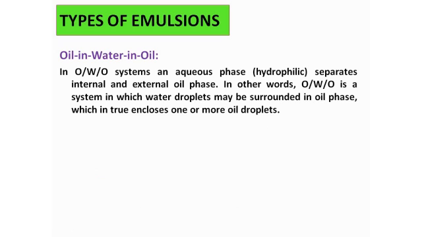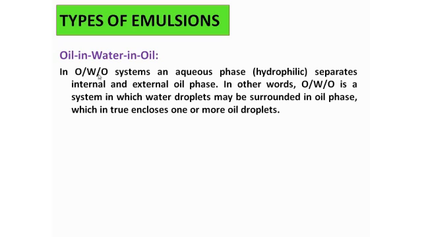So now what is oil in water in oil type of emulsion? You see here in this system, the water divides the inner oil phase and the outer oil phase. That is, the water is the barrier here.